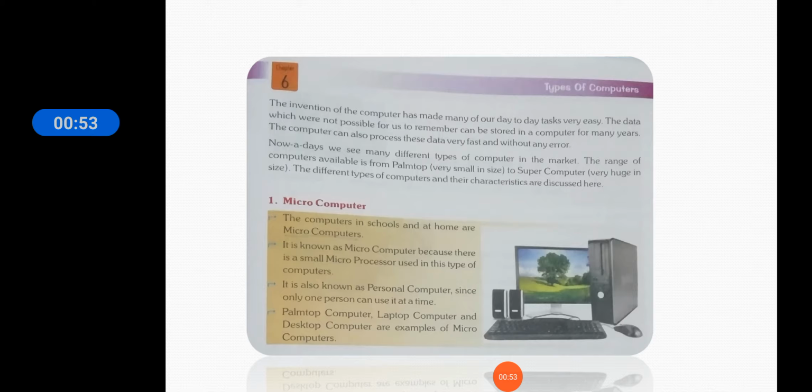Okay, microcomputer. The computers in school are microcomputers, which we have learned. Microcomputers come with a small microprocessor, and they are also known as personal computers. Palm top computer, laptop computer and desktop computer are examples of microcomputers.